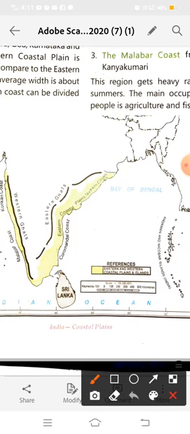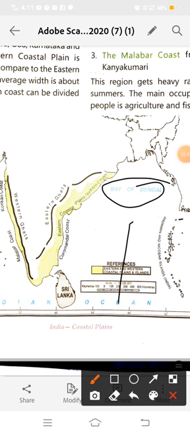Okay, on the map, the right side always points to the east. So here is the Bay of Bengal, and this group of islands is known as the Andaman and Nicobar Islands.